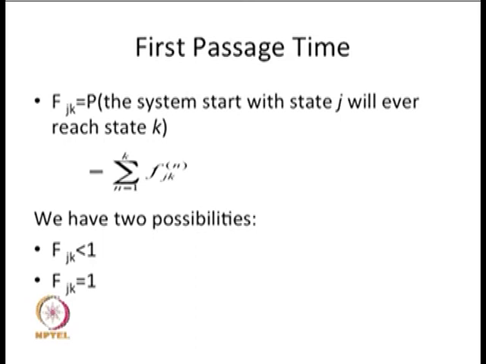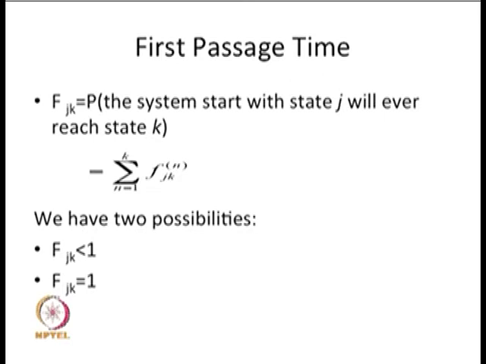That is nothing but the probability that the system, starting with the state j, will ever reach state k. So, this probability I am writing as f suffix j comma k.